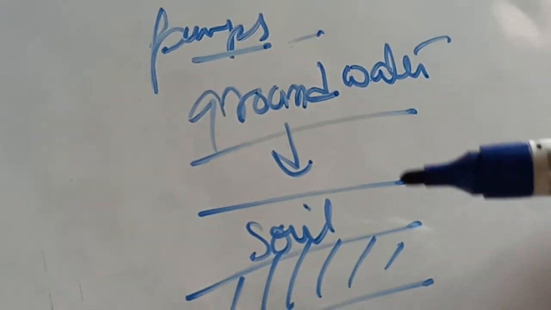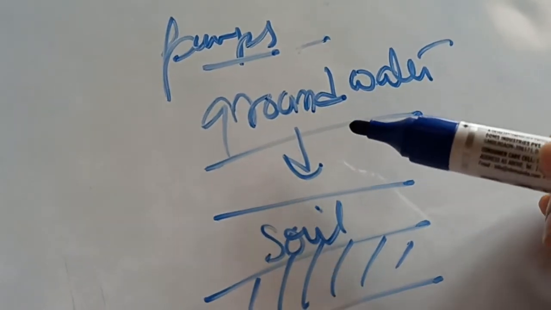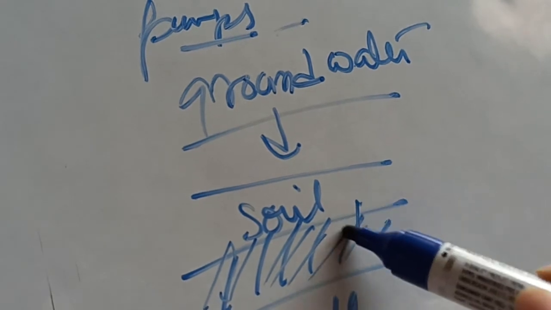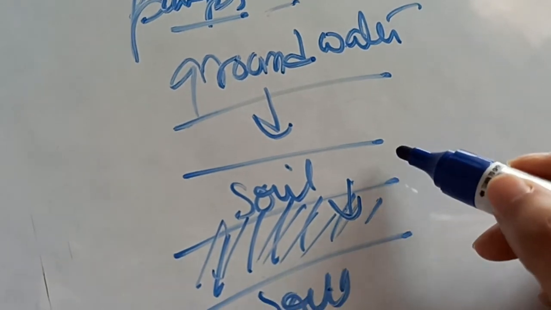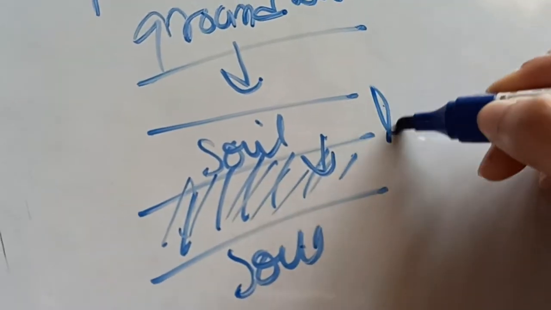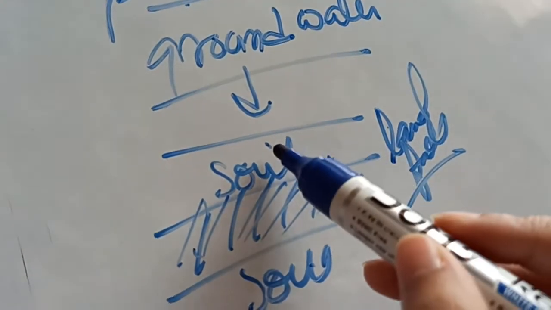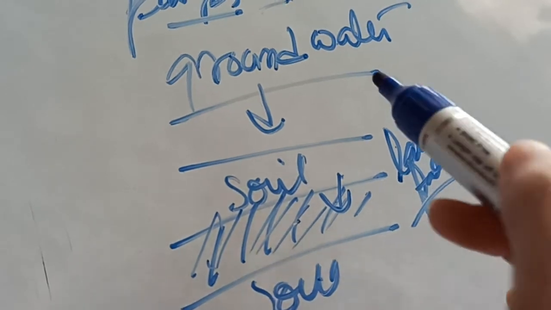But excessive use, excessive pumping of this groundwater causes a disbalance, because this layer gets emptied fast, and the balance between these two layers gets disrupted. And when this balance is disrupted, landfall takes place, or the soil collapses. When the soil collapses, it causes very great damage.